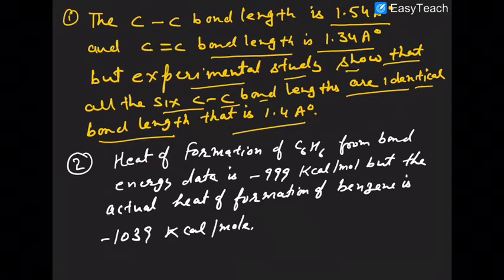It means that due to resonance, benzene shows an extra lowering of potential energy equal to nearly minus 40 kilocalorie. In joule terms, it is nearly 160 or more kilojoule. So this is a very interesting phenomenon.